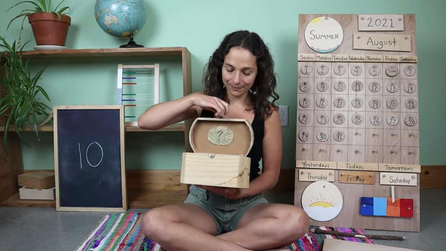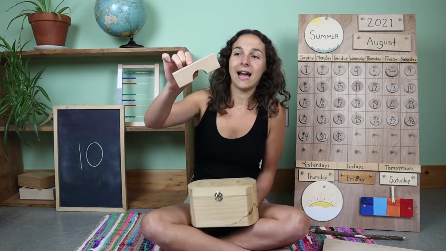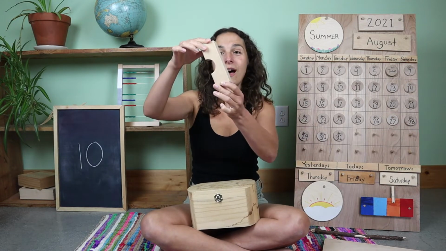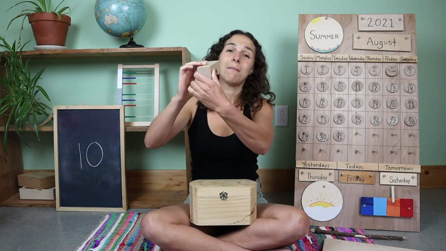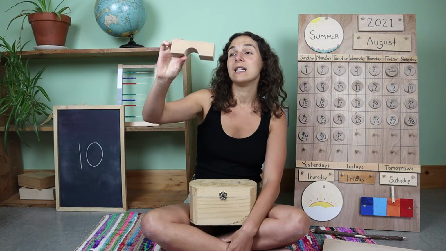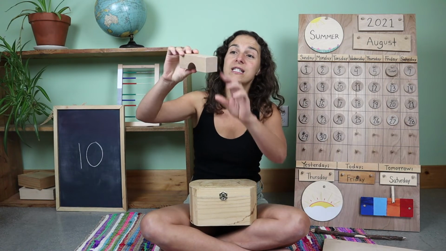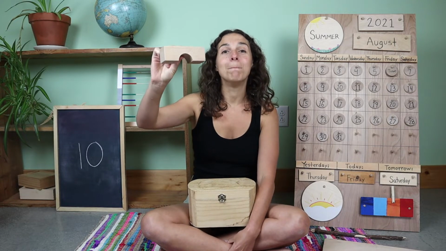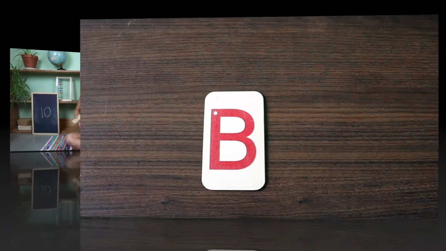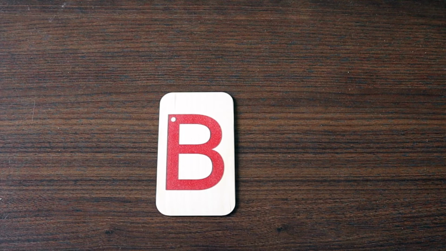Let's take a look. I have a block. This block is made out of wood. My kids love to build different structures and bridges using their blocks. And block starts with the letter B, B. This is how you write an uppercase B, B.